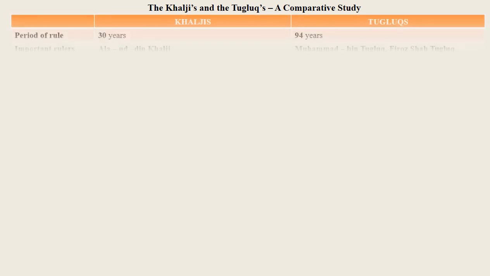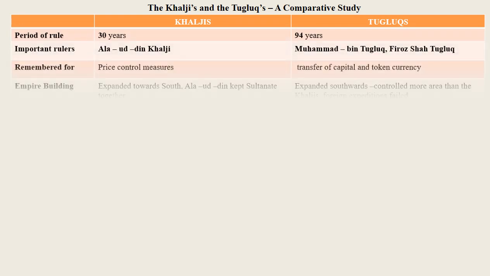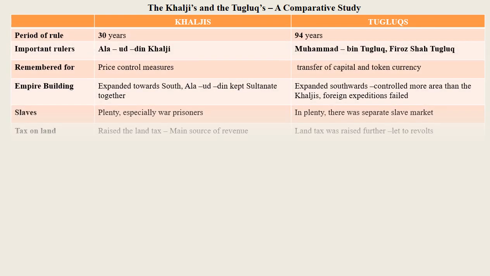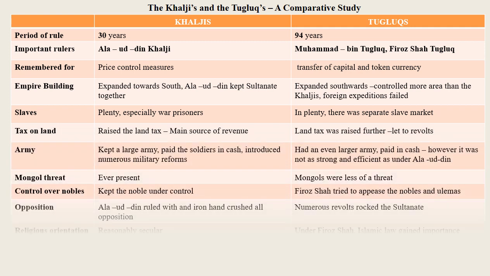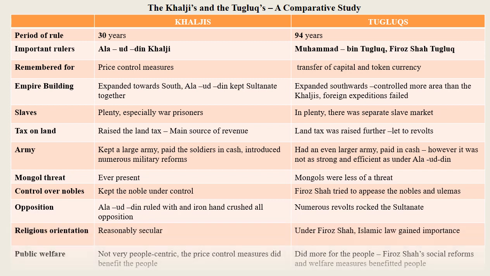Let's see a comparative study between the Khaljis and the Tughlaqs based on the following features. Period of rule. Khaljis ruled for about 30 years, whereas Tughlaqs for 94 years. Important rulers of Khaljis were Alauddin Khalji, whereas in Tughlaq it was Muhammad bin Tughlaq and Firoz Shah Tughlaq. Khaljis are remembered for price control measures of Alauddin. Tughlaqs are remembered for transfer of capital and token currency experiment of Muhammad.